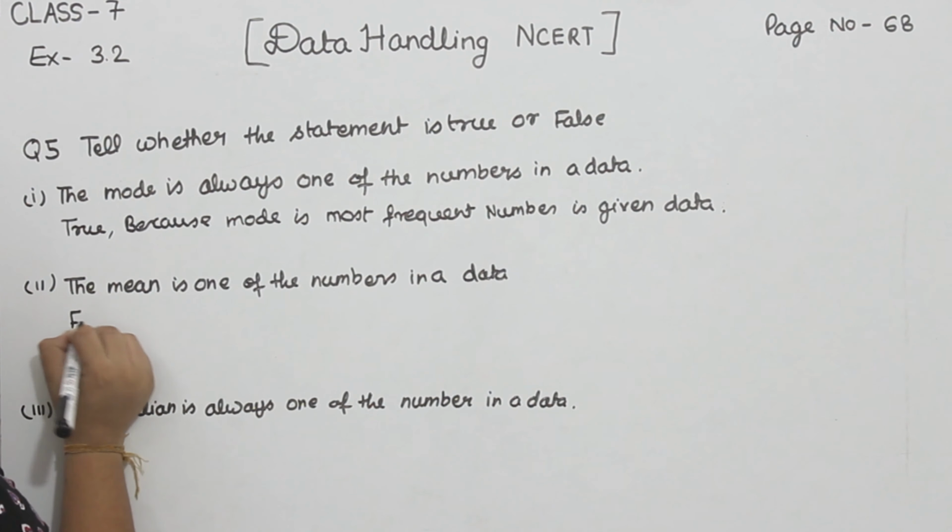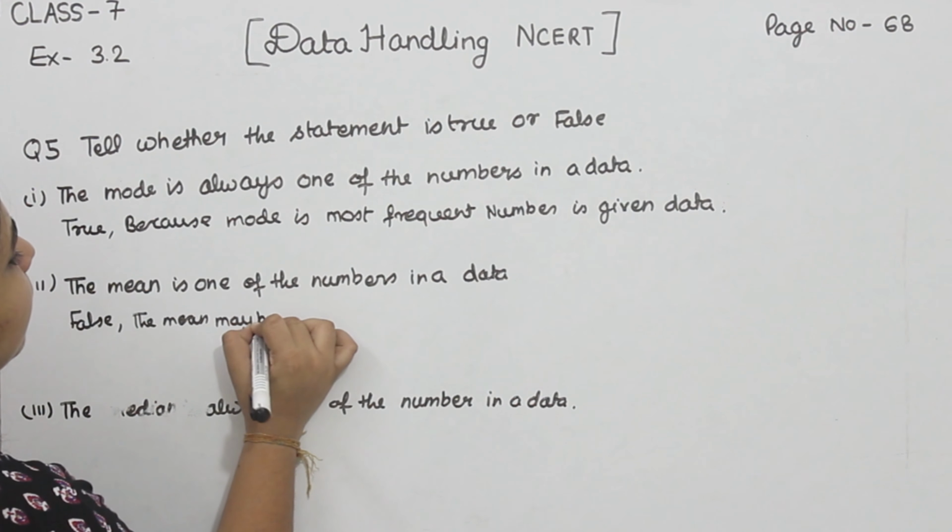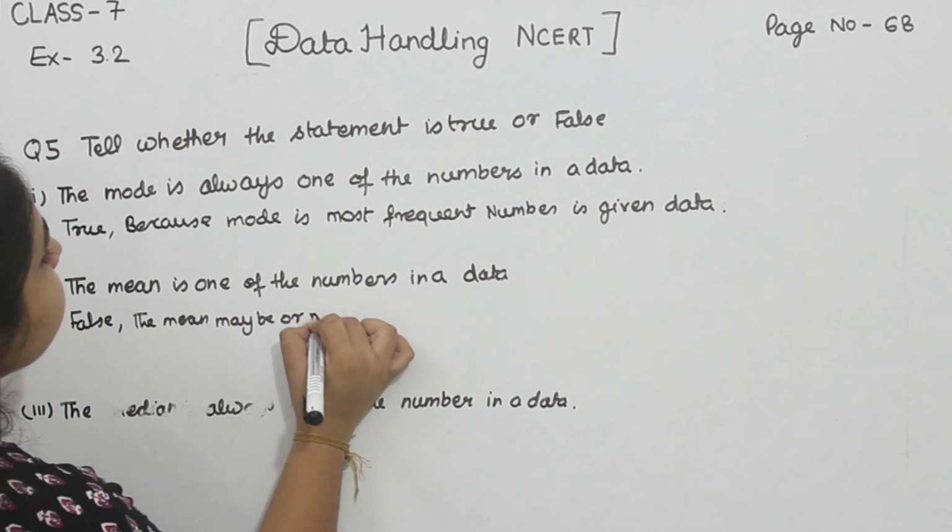The mean may or may not be the same as the given data.